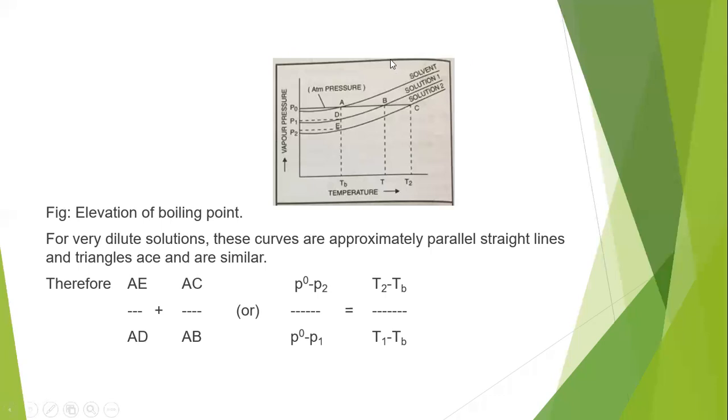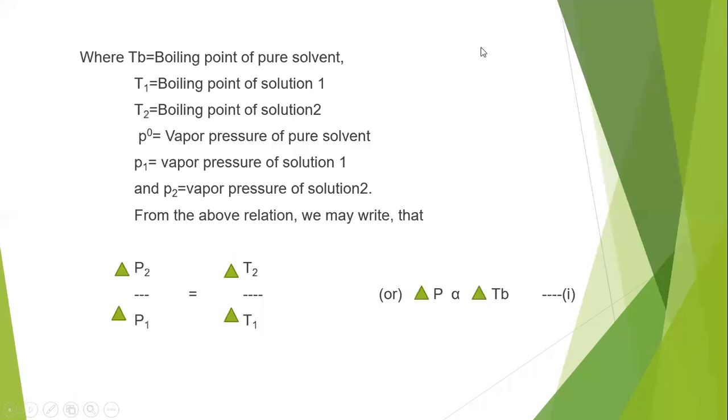So the elevation in the boiling point we can calculate for solution 2 and solution 1 separately. That is T2 minus TB by T1 minus TB. Here TB is the boiling point of the pure solvent, T1 is the boiling point of solution 1 and T2 is the boiling point of solution 2. In the same way, P0 is the vapor pressure of the pure solvent, P1 is the vapor pressure of solution 1 and P2 is the vapor pressure of solution 2.